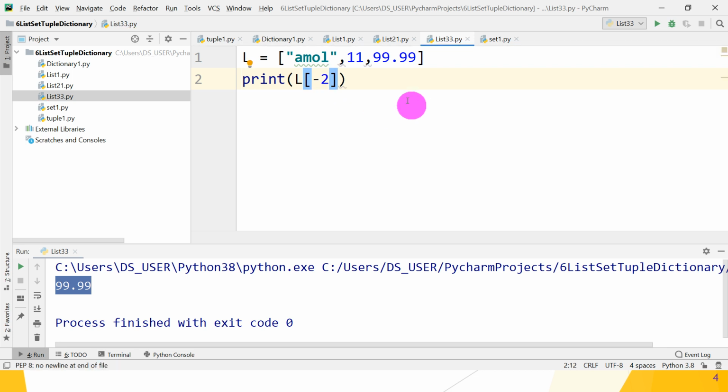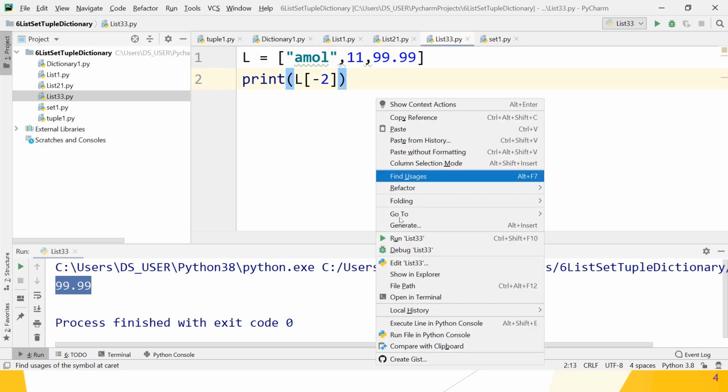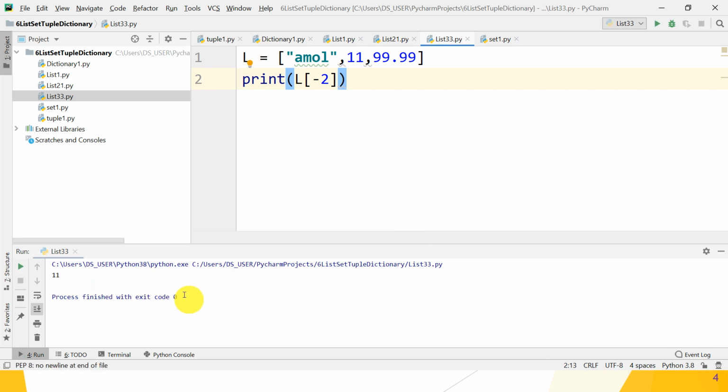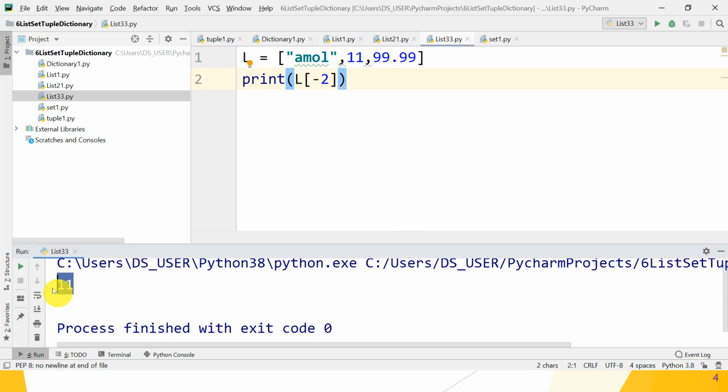Okay, so let's check whether it works for -2. What is minus 2? This is the minus 1 index element from the last. This is minus 2. So it gives you 11 as an output. Let's check whether it gives you the correct output or not. Yes, great guys, it gives you the correct output.